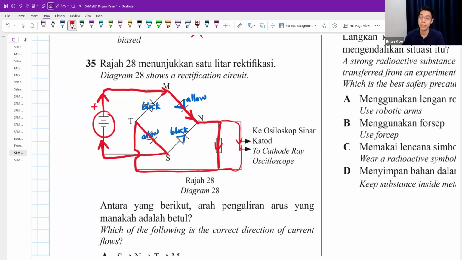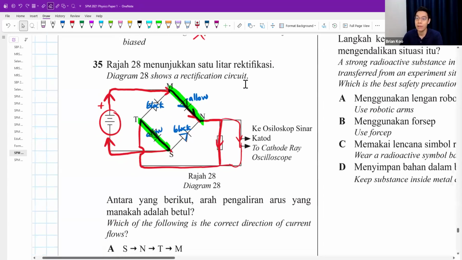Must remember, the current must always go one whole round and must come back. Don't go one whole round and then go missing and then don't know where to go. You must go one whole round and always come back. And you will notice for all the 4 diodes rectification circuit, this is normally a full wave rectification circuit. Current will only flow through the opposite diodes. Either they flow through these 2 or they flow through these 2, the opposite ones.